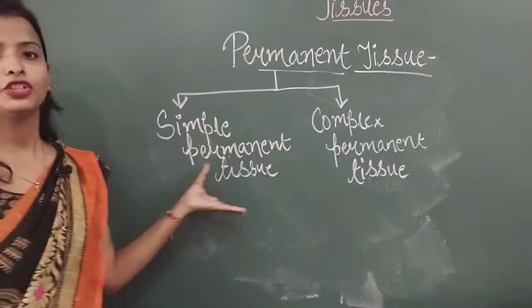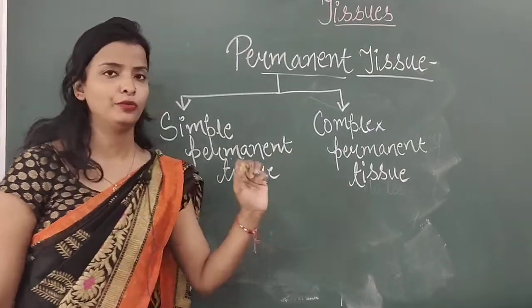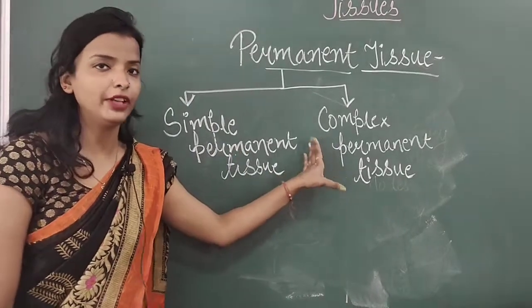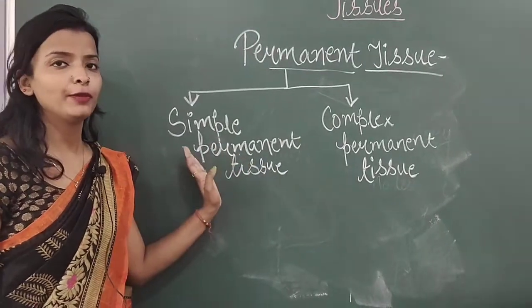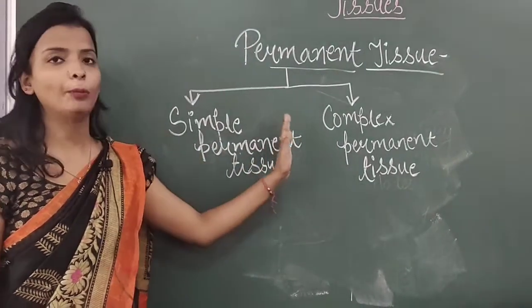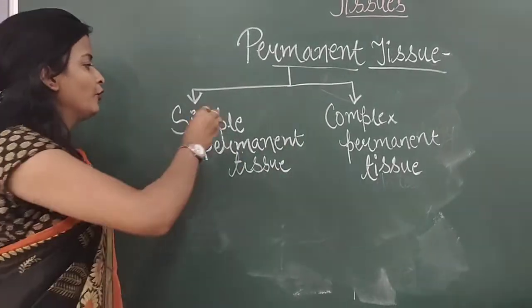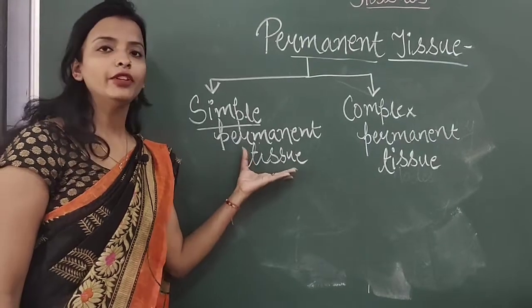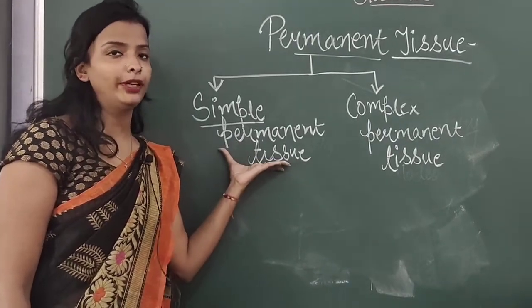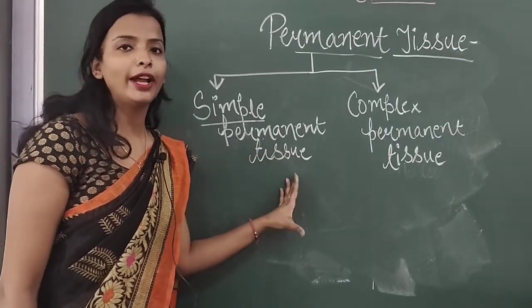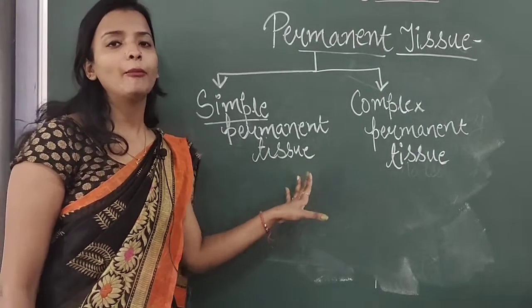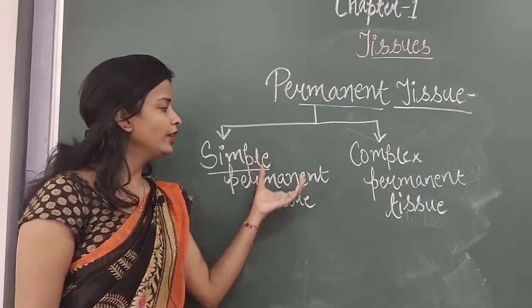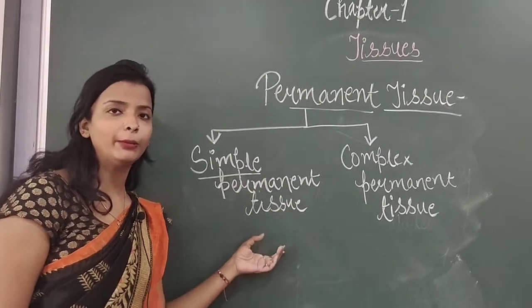Simple permanent tissue and complex permanent tissue. Now, students, you will see that the words simple and complex are given here. So some logic must be there, that is why the words simple and complex are given. So why is the word simple given here? Because whatever cells or tissues come under simple permanent tissues, they are simplified in their structure, they are simplified in their function, or in other words, all the tissues that come under simple permanent tissue, they